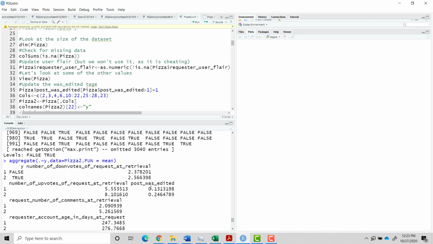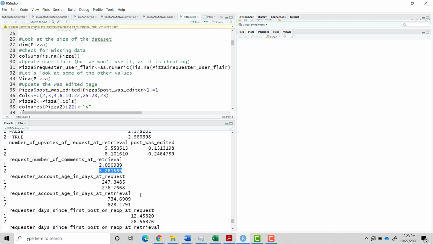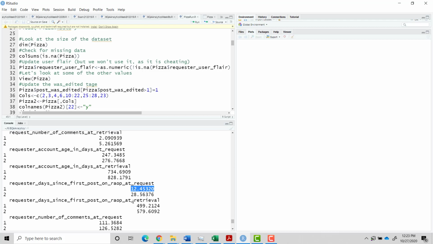Post was edited. Number of comments, again, one getting more attention is more likely to be rewarded. Older people are slightly more likely to be rewarded. And this is actually really important: this is the number of days since the first post.